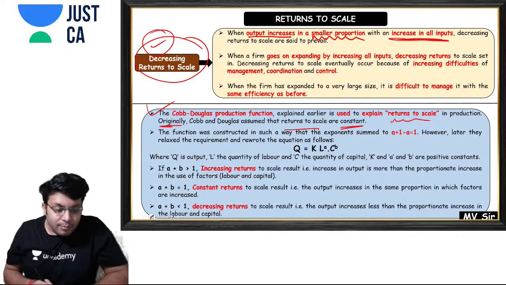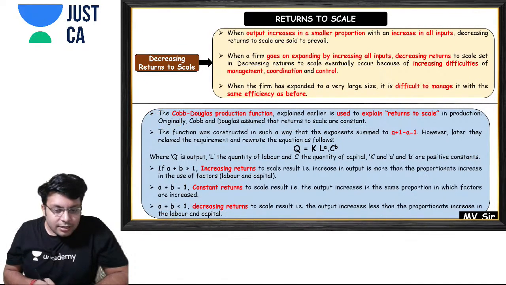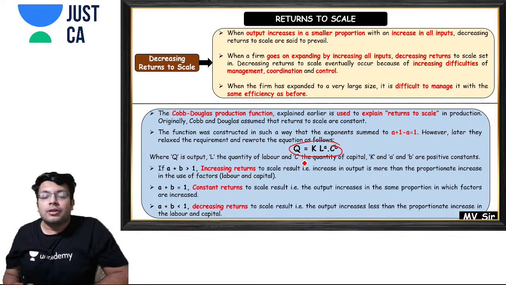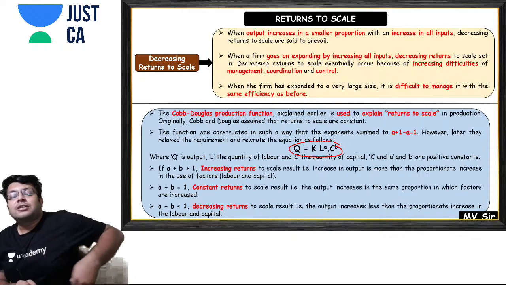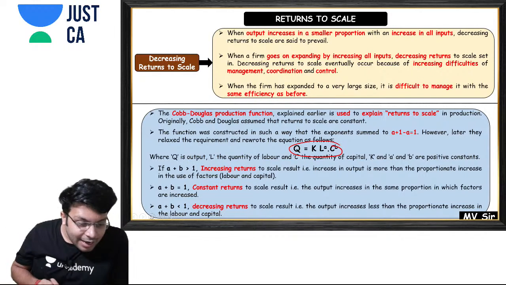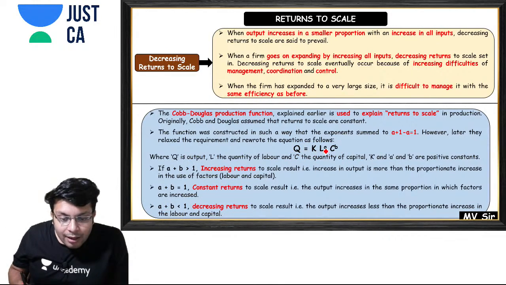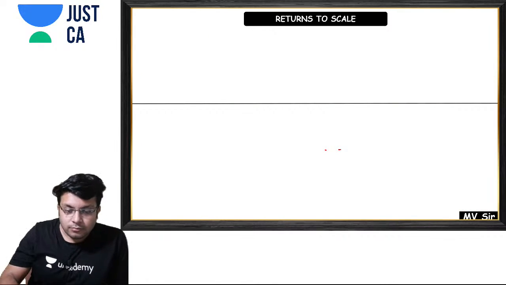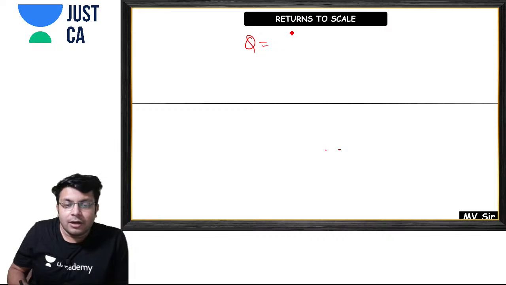What do they mean by that? Now see the formula: Q is equal to k into L raised to the power A and C raised to the power of B.